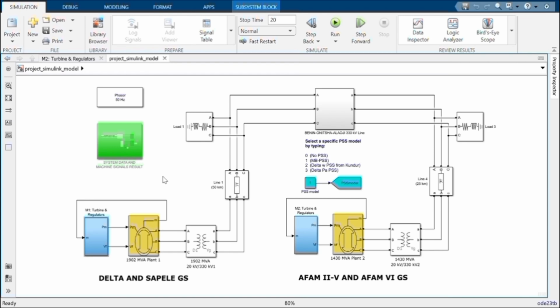where we modeled it using the Delta and Sapele gas stations, the Afam 225 and Afam 60 gas stations. This model is part of the components of the Benin bus we're trying to work with. This system comprises two generators, and we use the swing equation to combine these two generators together, which is what also happened here.